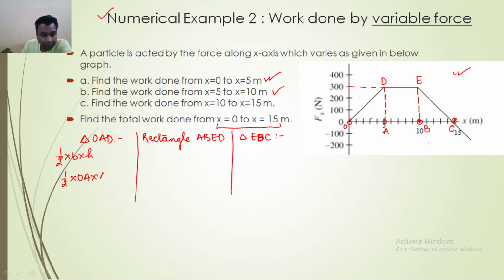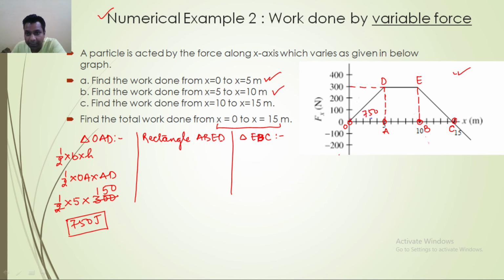So this is equal to half into OA, which is 5, and AD we can take as 300. Whenever we solve it, it comes out to be 150, that is equal to 750 joule. This is the first part. So here we have 750. For the purpose of clarification, I have written it here.